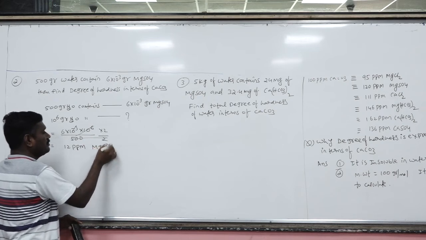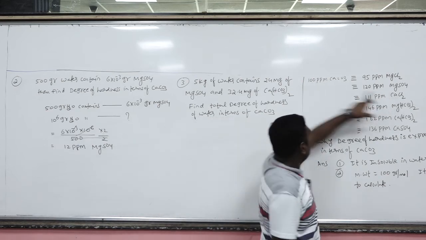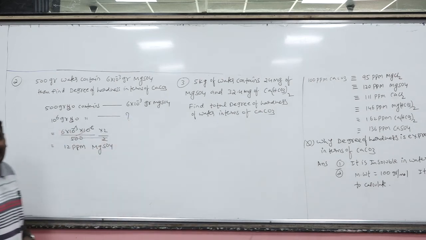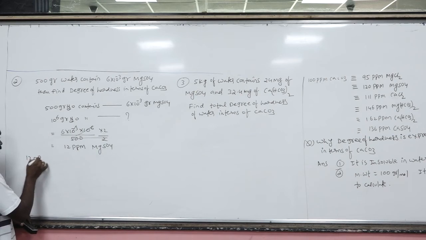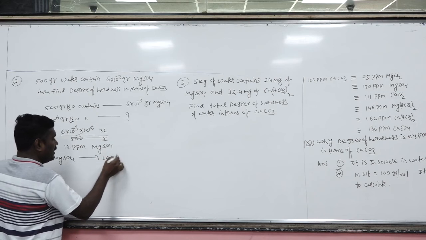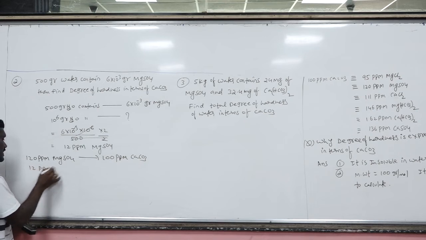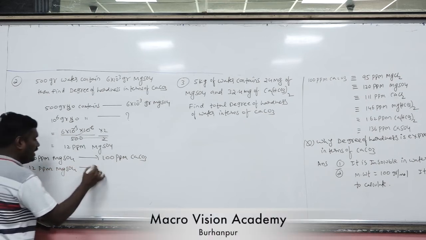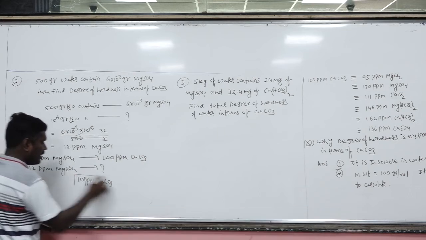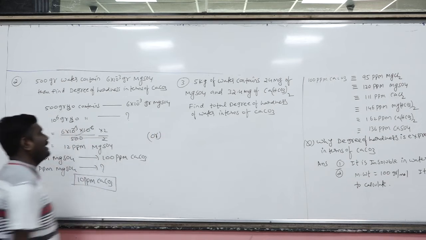This 12 ppm is in terms of what? MgSO4. But the question is in terms of CaCO3. We know 120 ppm MgSO4 is 100 ppm CaCO3. So then 12 ppm will be 10 ppm of CaCO3. Yes. 120 ppm MgSO4 will equal 100 ppm of CaCO3. Then 12 ppm of MgSO4 will be equal to how many ppm? That is 10 ppm of CaCO3.